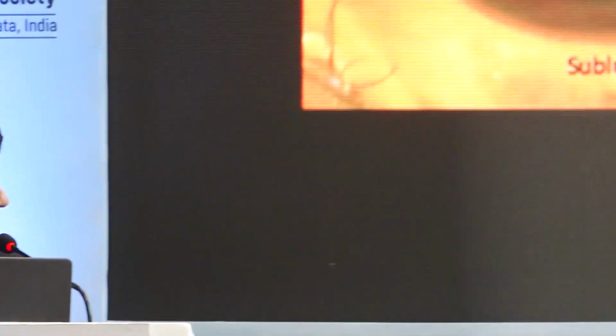So this is a video by Dr. Manisha Agarwal: how to repair the cyclodialysis cleft if it is present. Injury to the right eye, with vision of 6/24 N24 and a pressure of 2 millimeters of mercury. There was a subluxated lens and hypotony maculopathy. There was a 360-degree cyclodialysis cleft.